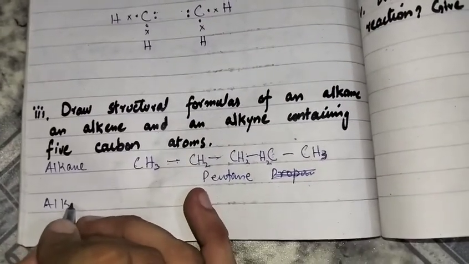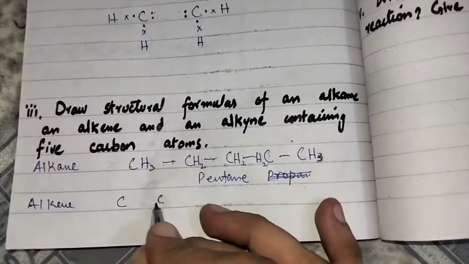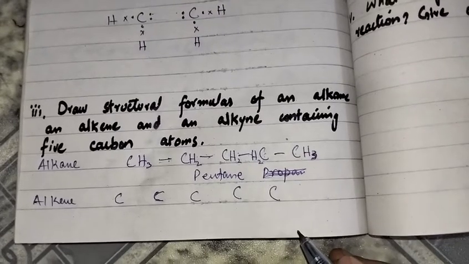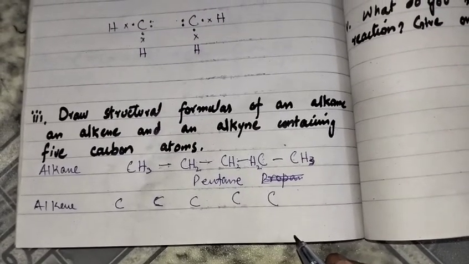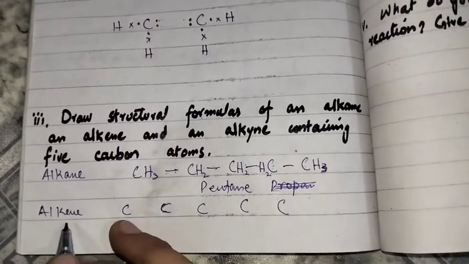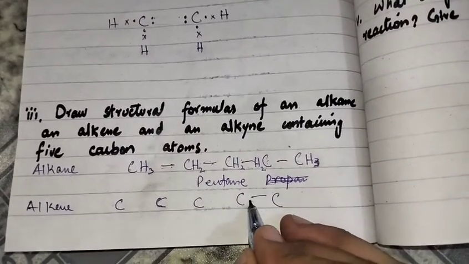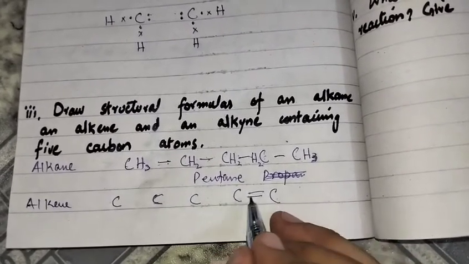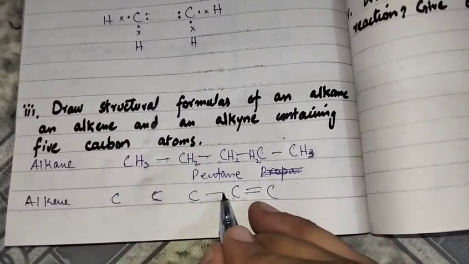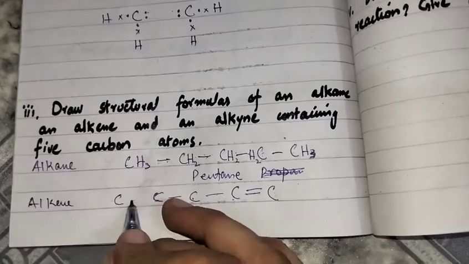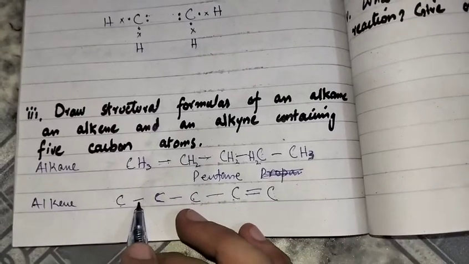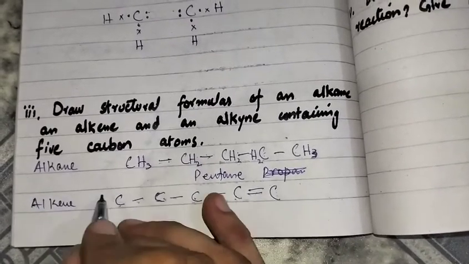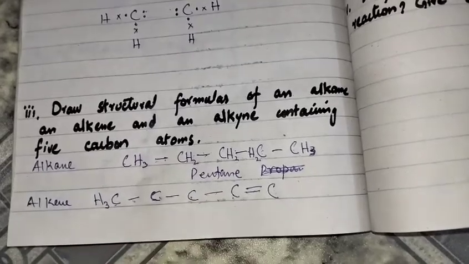For alkene, 1 2 3 4 5, each carbon has the capacity to make 4 bonds, and each carbon must form 4 bonds. It is an alkene member, so there will be one double bond. So this carbon forms a double bond with this carbon. Similarly, this carbon forms a double bond with that carbon and 1 bond with the next carbon. So this carbon forms 1 bond, so the remaining 3 hydrogens will attach.